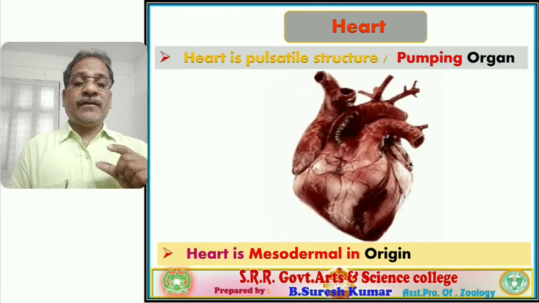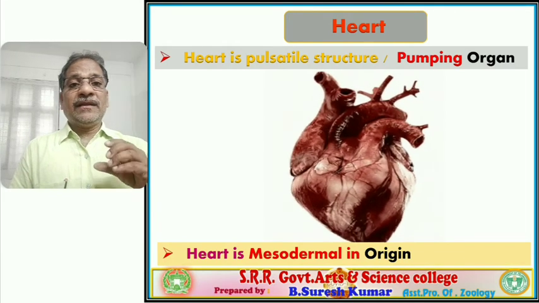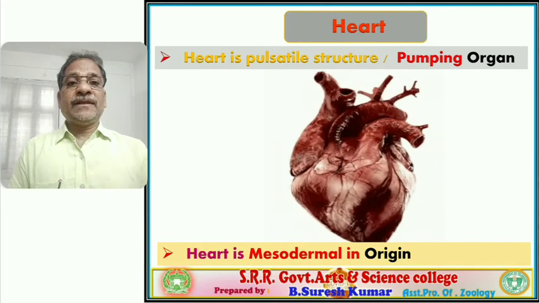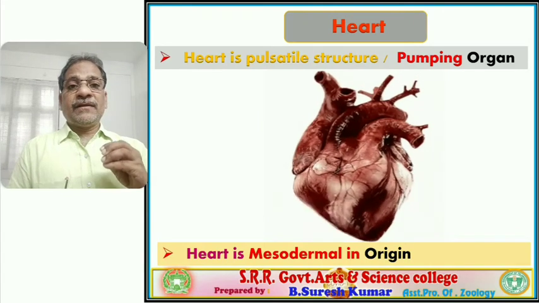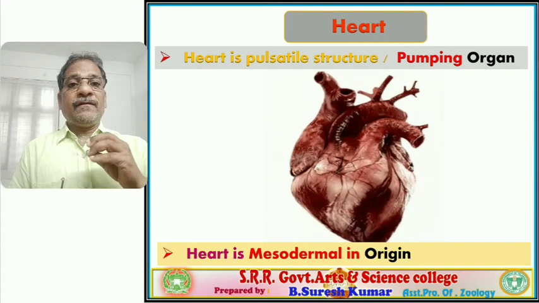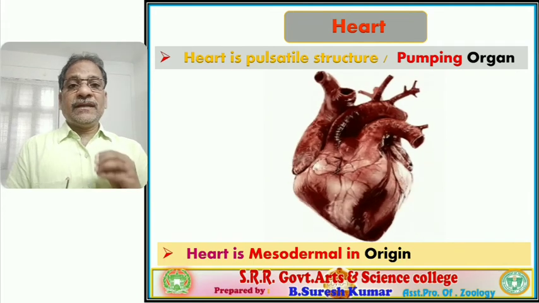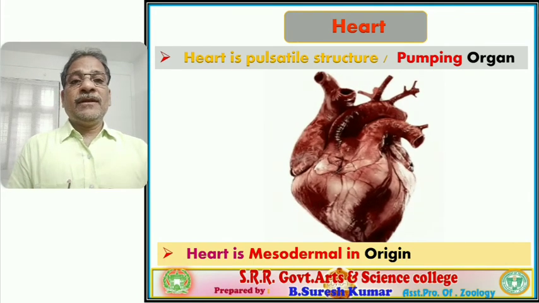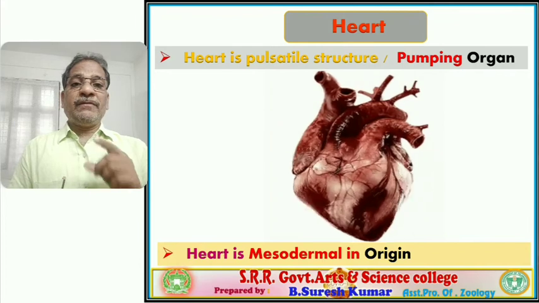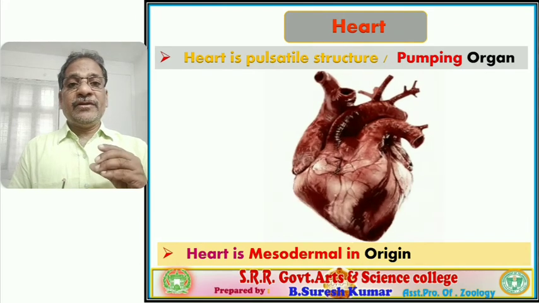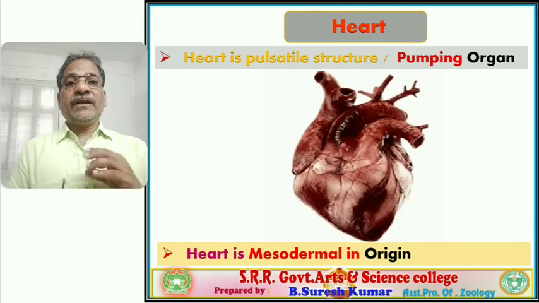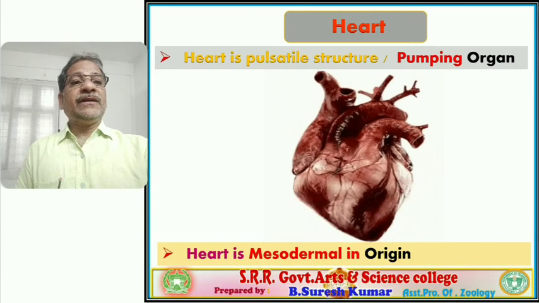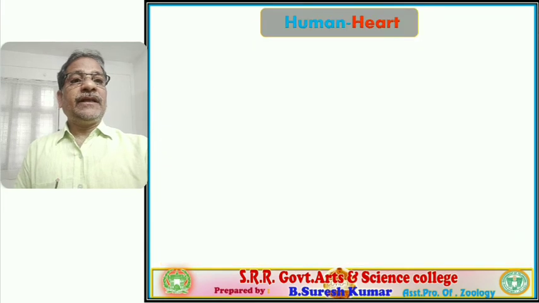The wall of the heart includes the bulk of cardiac musculature. The cardiac musculature is part of muscle tissue. The muscle tissue is derived from the mesoderm germinal layer. So the human heart, not only human beings, in all vertebrates, the heart is mesodermal in origin, derived from the mesoderm. Followed? Right?